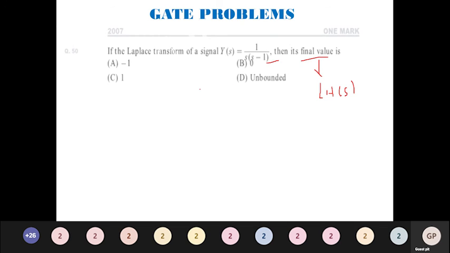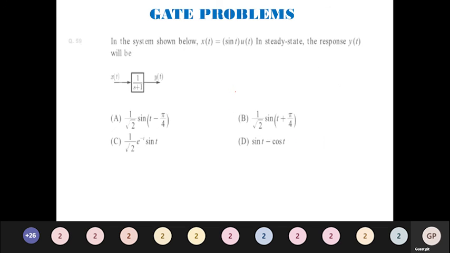Now take this case. Here the given poles are s equal to 0 and s equal to 1. The pole at s equal to 1 lies in the right half of the S-plane. So it means you are not going to apply the final value theorem here; it is going to be unbounded. For the same case, if you have s plus 1 here, then we will have s equal to minus 1, in the left half of the S-plane, and then we can solve the problem. This kind of problem is repeatedly asked. Please note down this statement and keep it: the final value theorem is applicable only when all the poles of the system lie in the left half of the S-plane. We will move to the next problem.